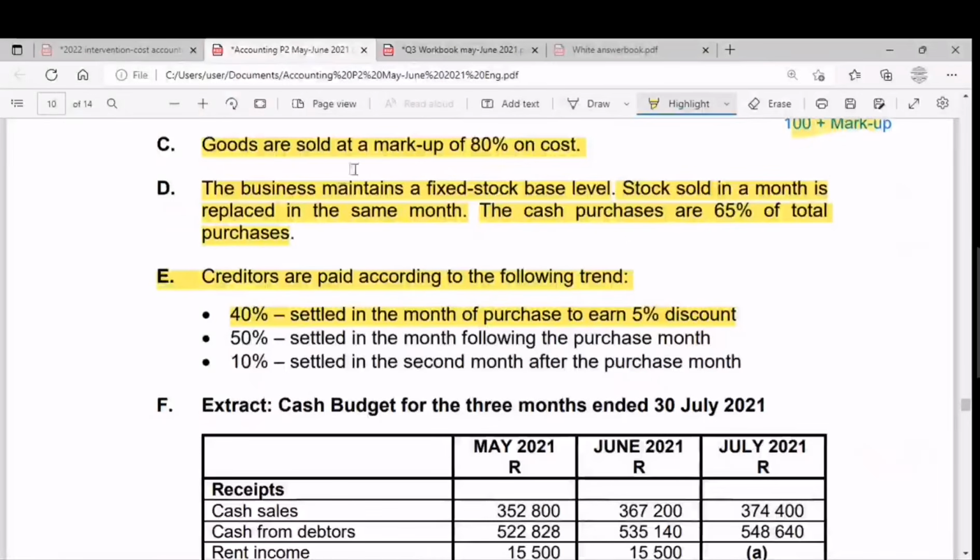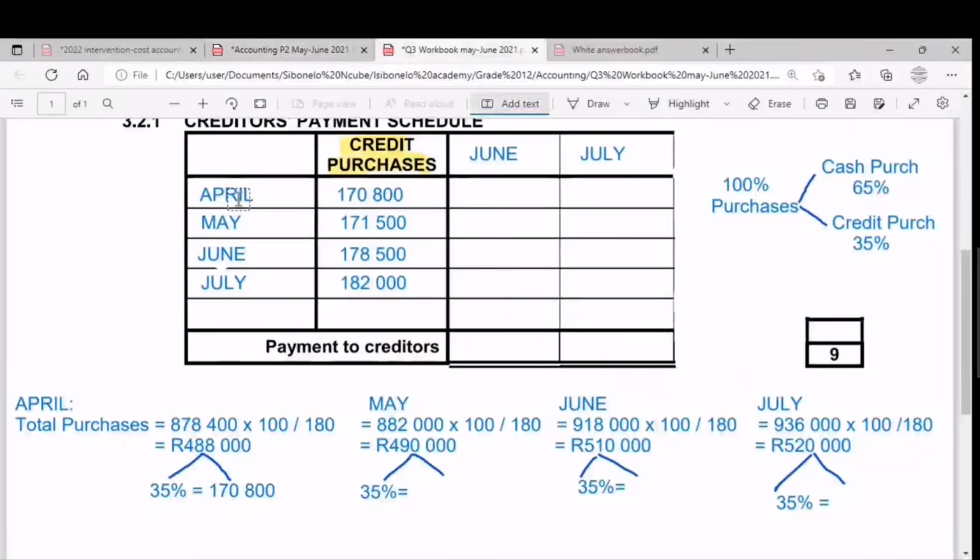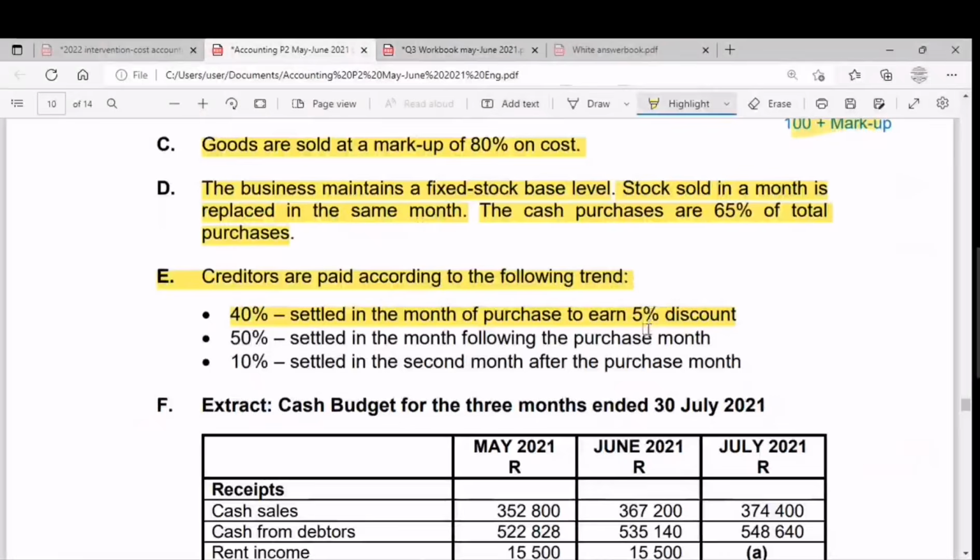Which means, in other words, if we look at April, because we owe 170,800 in April, 40% of this balance we pay in April. Then what do we benefit from? We get the discount, a saving of 5%. So if we pay within the month we bought on credit, we get a discount of 5%. And then next one, 50% is settled in the month following the purchase month. Then 50%, that is half of the balance, we settle the following month.